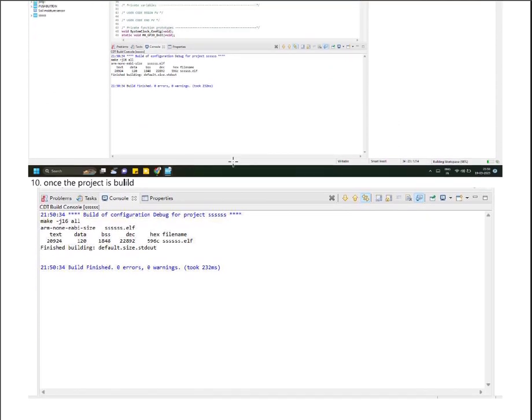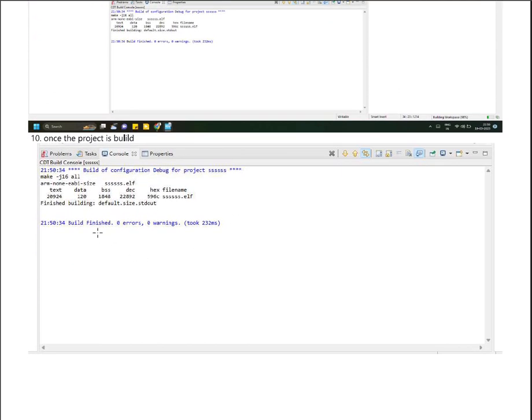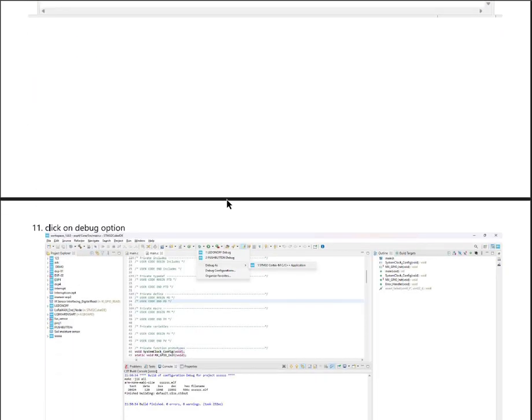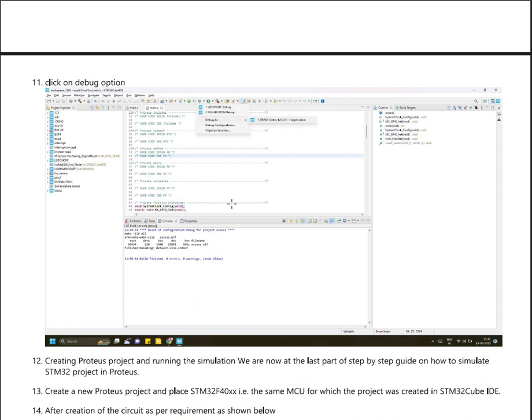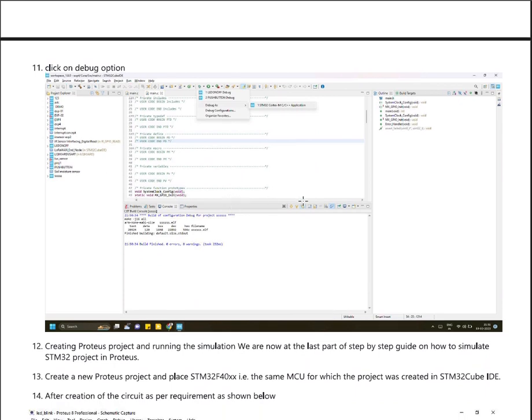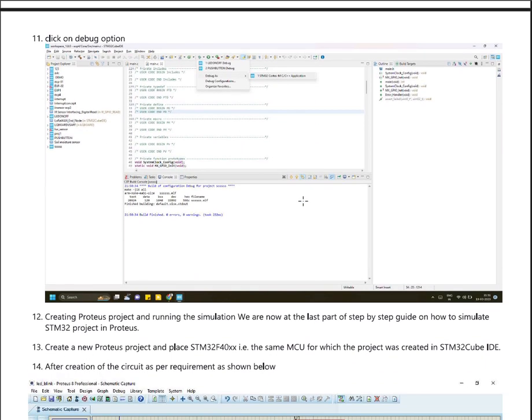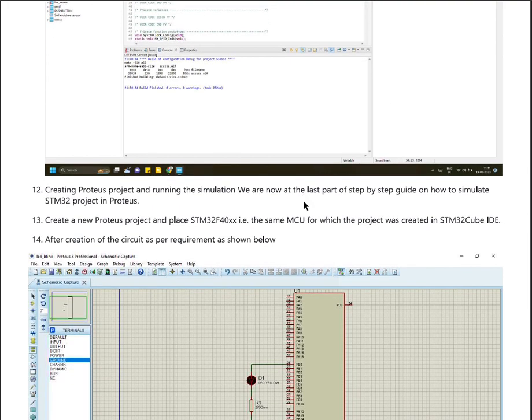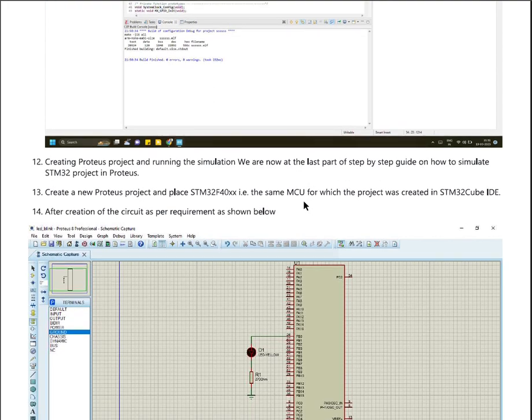Once the project is built, here is the console you will get. Click on the debug option for your debugging process. Creating a Proteus project and running the simulation, we are now at the last part of the step by step guide on how to simulate an STM32 project on Proteus.